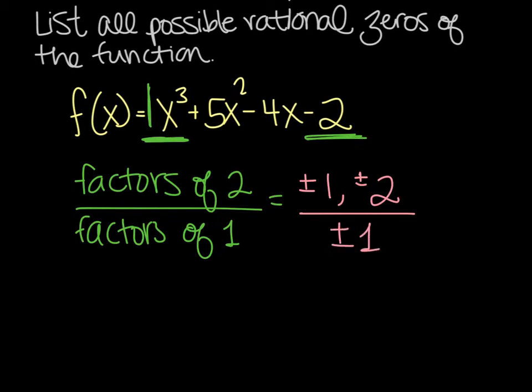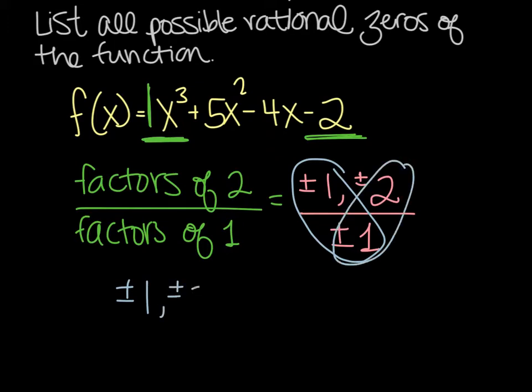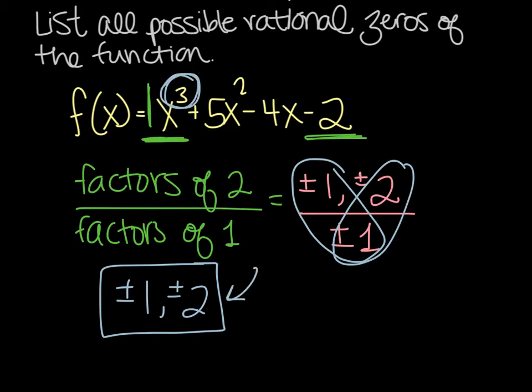Okay, now we want to look at all the different possibilities we can make with this that we have right here. So I have 1 divided by 1, so that gives me plus or minus 1. And then I also have 2 divided by 1, so that gives me plus or minus 2. So in this case, I have 4 possible rational zeros. Now obviously, this is a cubic function, so these are not all my zeros. These are not guaranteed zeros. But according to my theorem, these are the possible ones. So I can test using synthetic division whether or not these are actually factors of my polynomial.